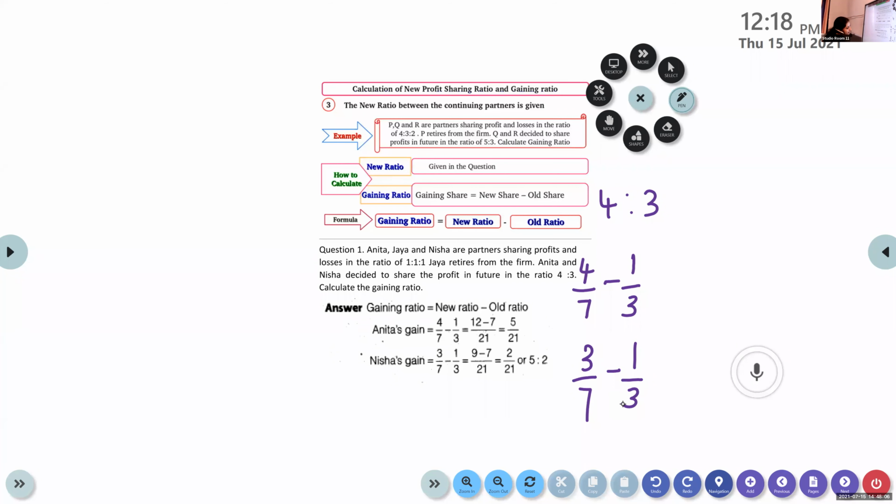So we have 3 cases. The first case: the old ratio is given and it is only said that somebody is retiring, with no other information. In such a case, we just strike off the retiring partner's share and the rest is the new ratio as well as the gaining ratio. The second case was that the retiring partner's share is acquired by the continuing partners in an agreed ratio.